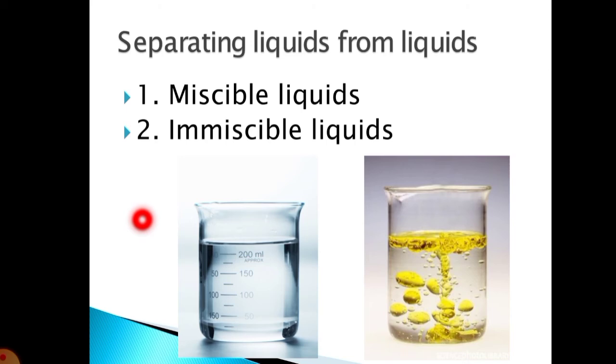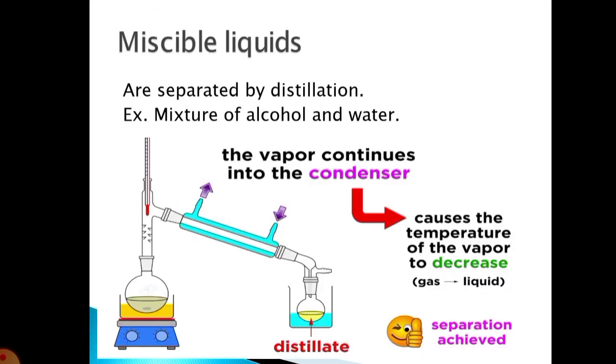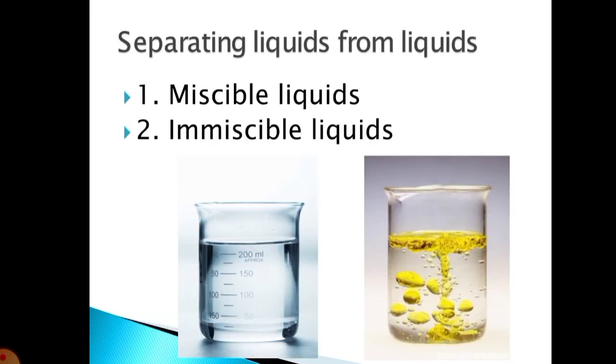Now the next and last process, or we can consider this the fourth one, is separating liquids from liquids. Now we know that there are two types of liquids: miscible liquids and immiscible liquids. So here we are going to separate liquids from liquids. So how can we separate both of them? The first thing is, what is a miscible liquid and what is an immiscible liquid.